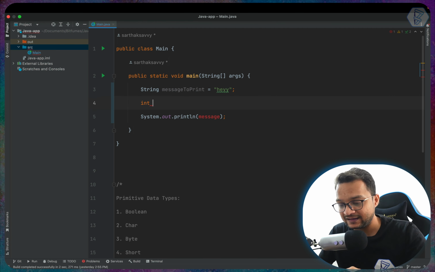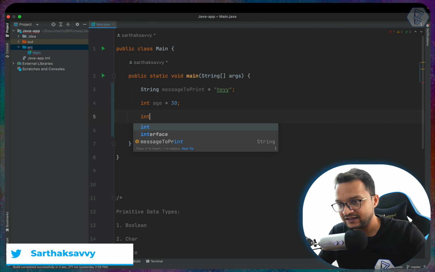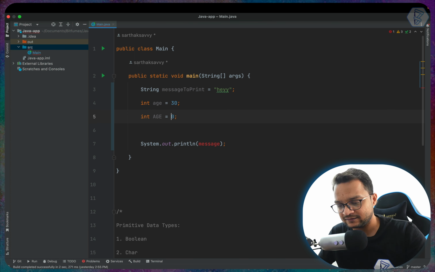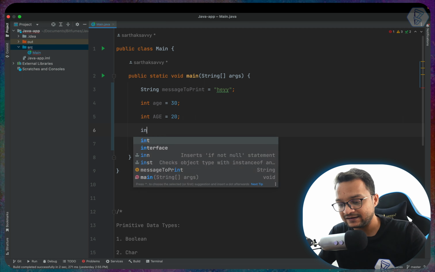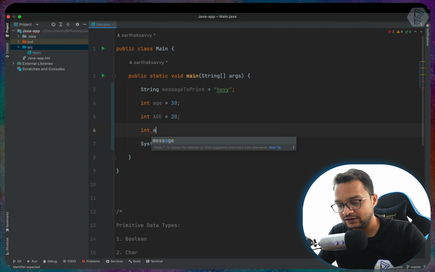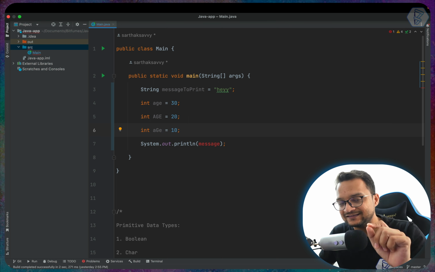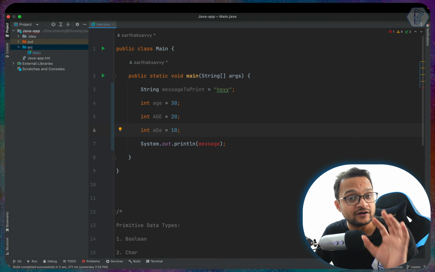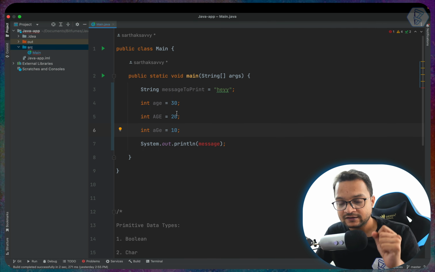So if I say age is equal to 30, and if I say AGE with capital letters is equal to 20, and finally I say Age is equal to 10, all these three age variables are considered to be different because variable names are case sensitive.